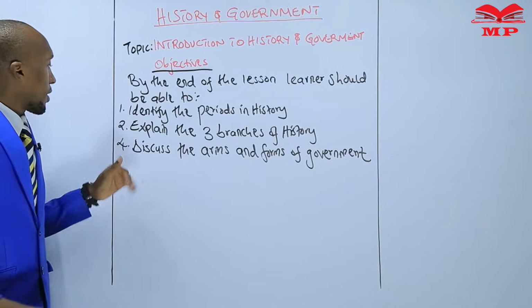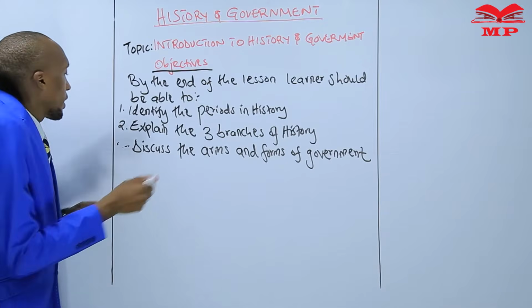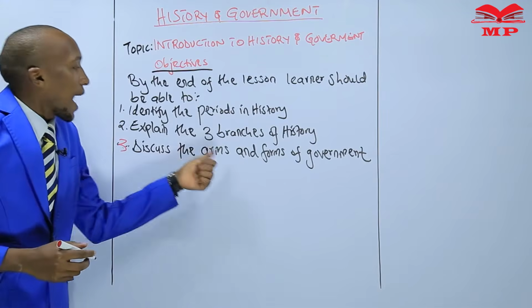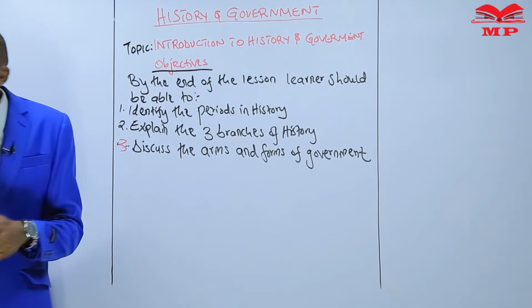And then number three, you should be able to discuss the arms and forms of government. So, by the end of this lesson, my dear learner, you should be able to identify the periods in history, explain the three branches of history, and discuss the arms and forms of government.